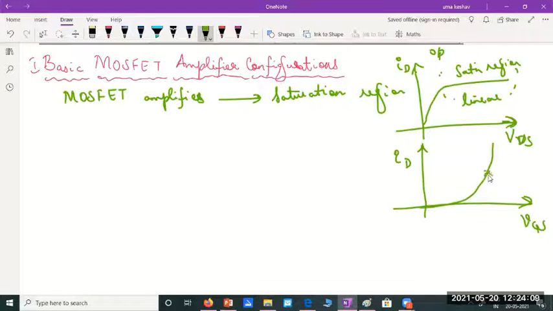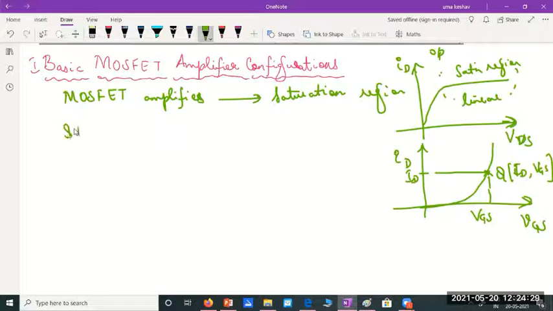Here also, we'll first fix the operating point. We'll fix the Q point by fixing the value of ID and the gate source voltage. We'll fix these two and we'll fix the operating point.